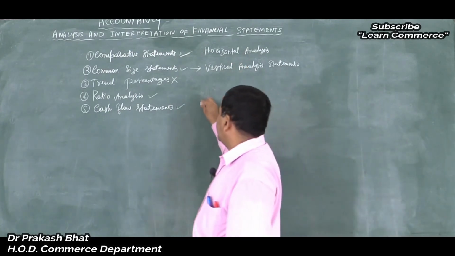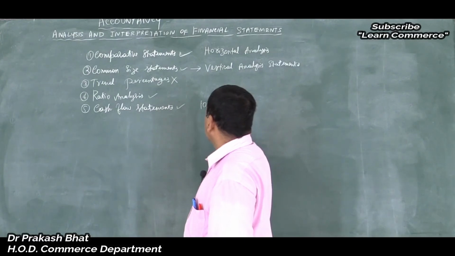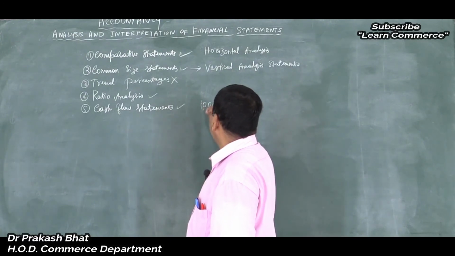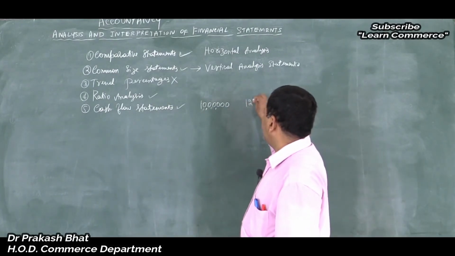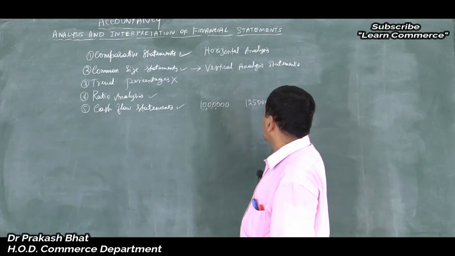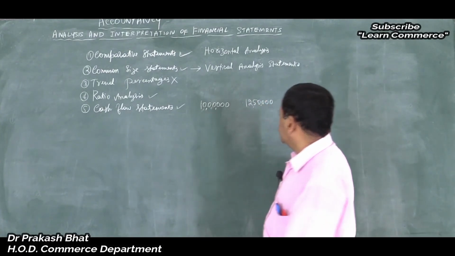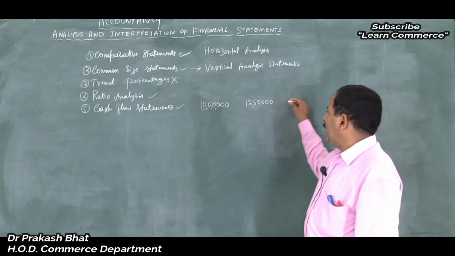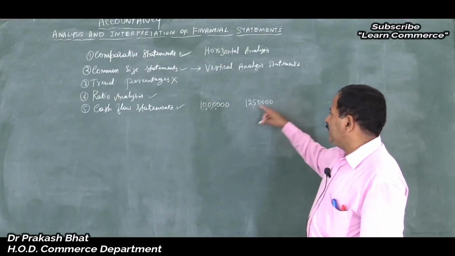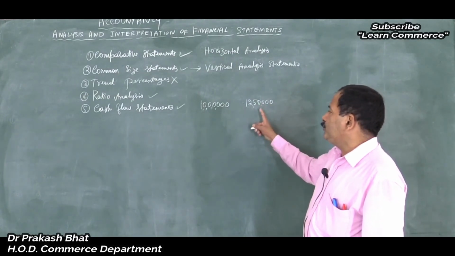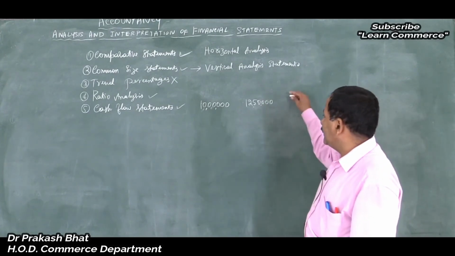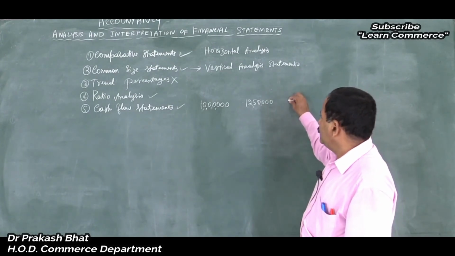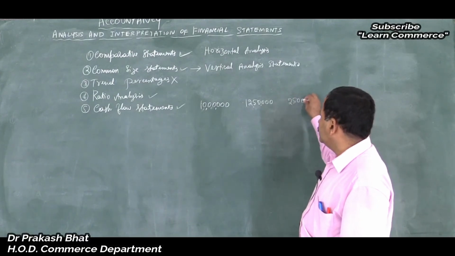Suppose last year it is 10 lakh, and this year it is maybe 12,50,000. Then you have to compare these and write here positive, that is an increase of 2.5 lakh, 2,50,000 during the current year, correct? So you will write 2,50,000.